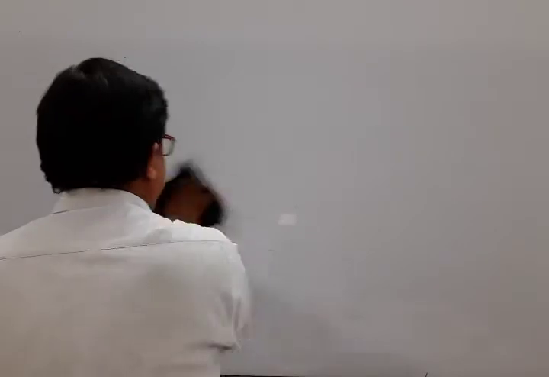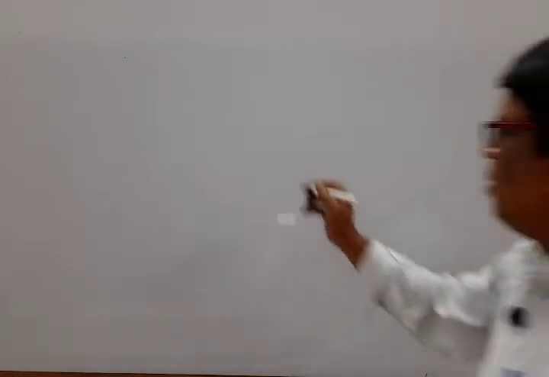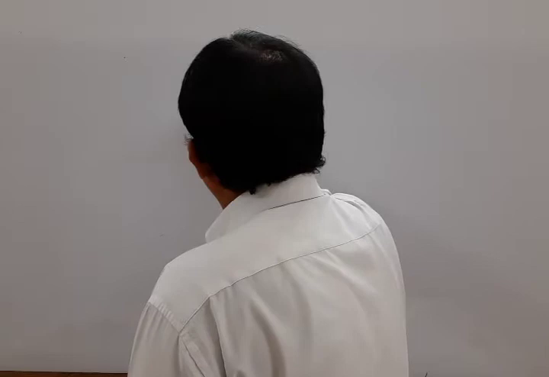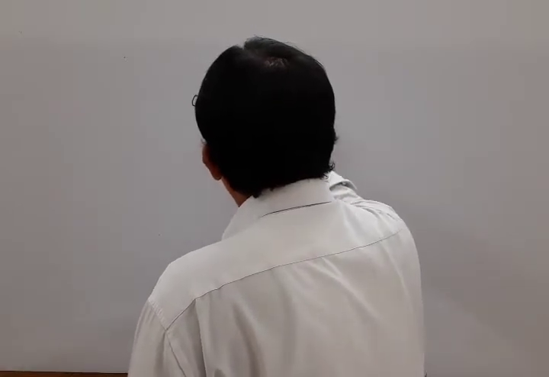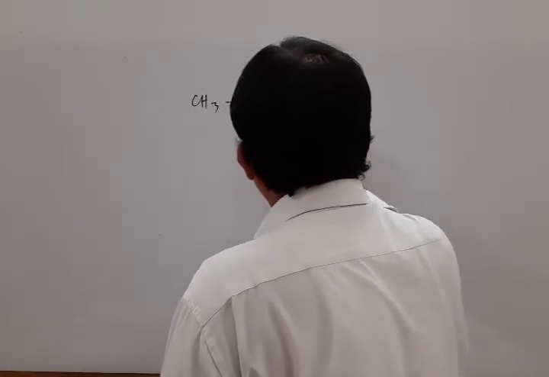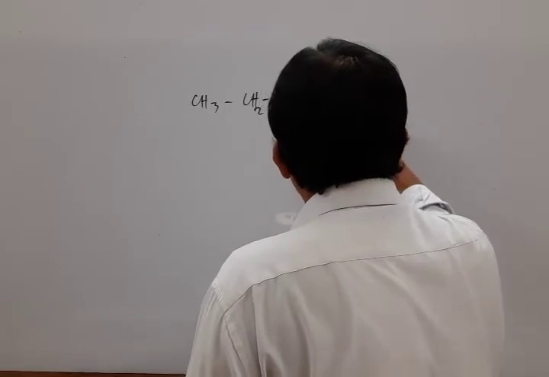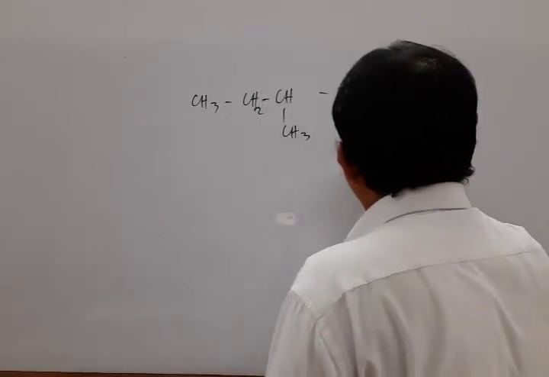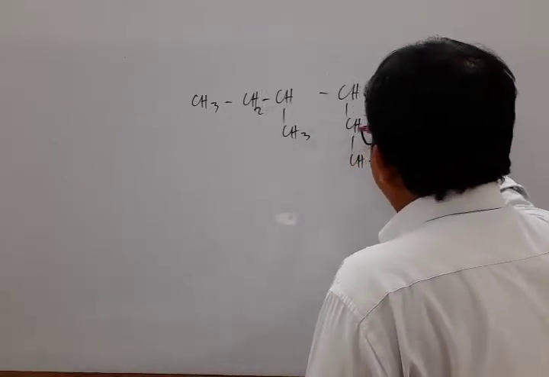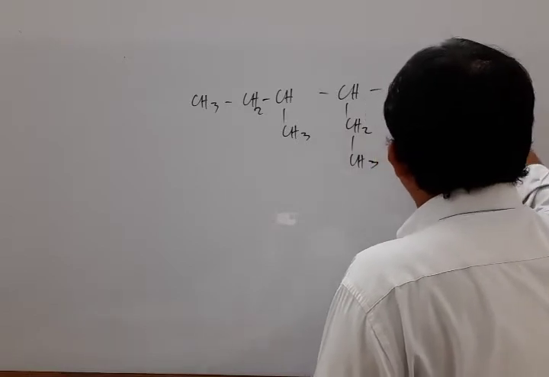If different substituents are there at equivalent positions, then, for example, CH3, CH2, CH, CH3, CH, CH2, CH3, CH2, CH3.